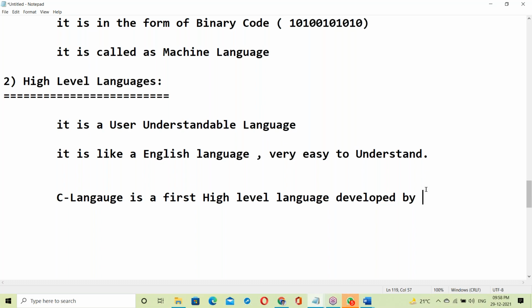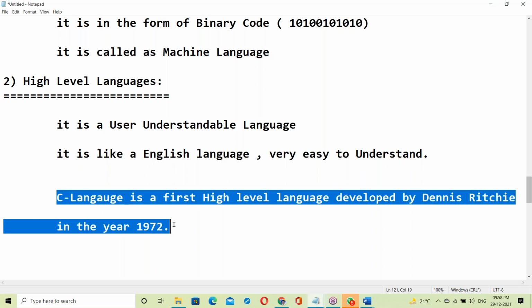Charles Babbage is the inventor of the computer. Who invented the computer? Charles Babbage. C language was developed by Dennis Ritchie. C language is the first high level language developed by Dennis Ritchie, in the year 1972.